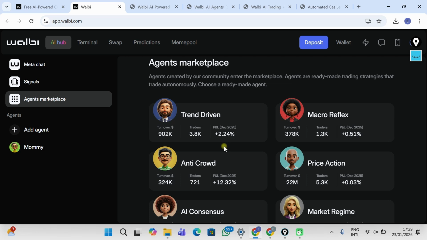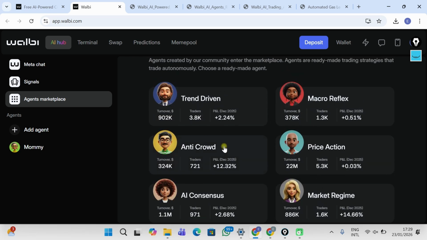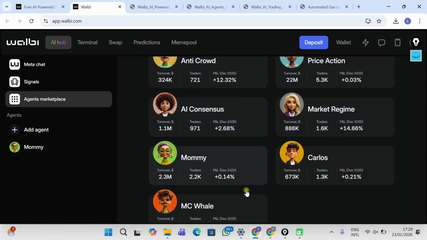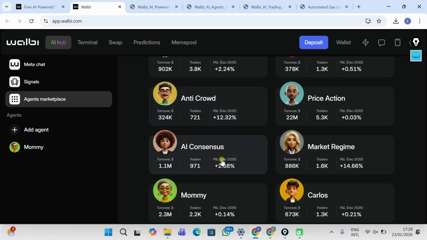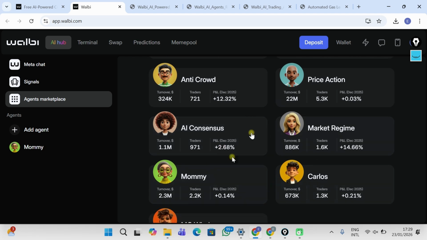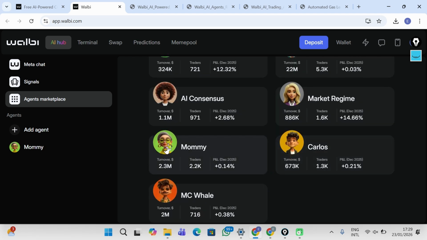Now the good thing about this is that there are different bots with different strategies and different assets that they trade on. So all you have to do is come here, check the turnover, see the performance, and then you choose. You can see the profit and loss for December that this bot made, right? It made 2.24% profit. This one made 0.5, this one made 12%, this one made 2. Each of them has its own strategy. So you can choose any of these bots and then start using it.